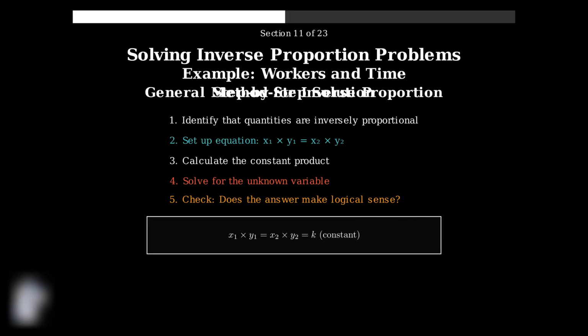Remember, in inverse proportion problems, when one quantity increases, the other must decrease proportionally so that their product remains constant. This relationship is fundamental to solving these types of problems correctly. When working with ratios and proportions, students often make several common mistakes that can lead to incorrect answers. Understanding these pitfalls will help you avoid them and solve problems more accurately.